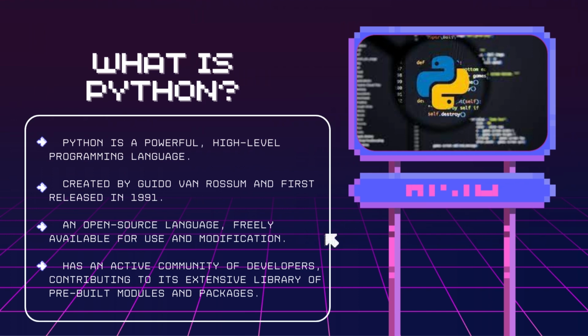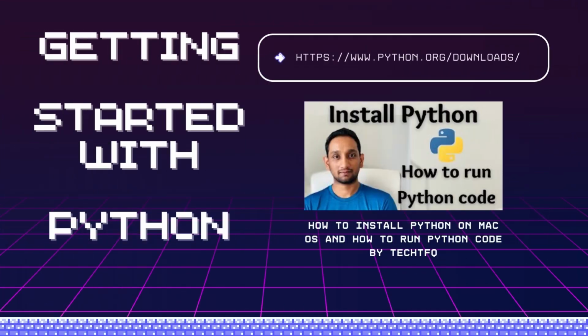developers alike. To start coding in Python, you'll first need to download and install the Python interpreter on your system. You can visit python.org/download to download the version suitable for your system and follow the instructions given on the website. You can also check out this video in which the installation process has been described in detail. Both the links are available in the description.